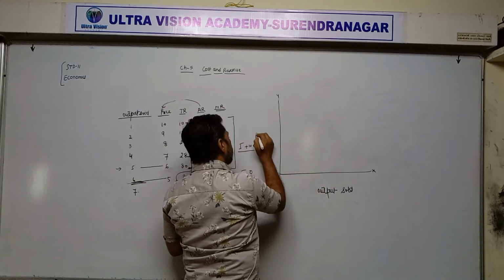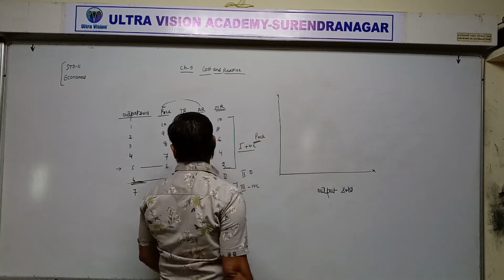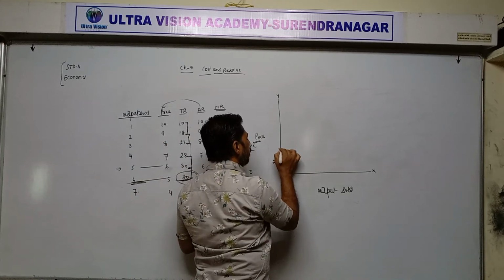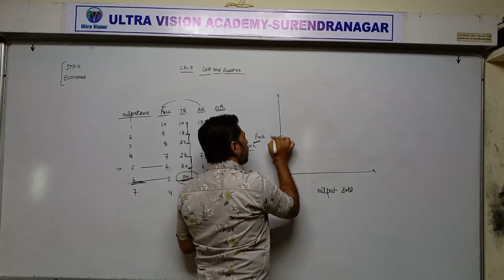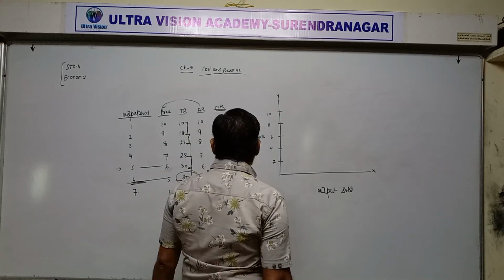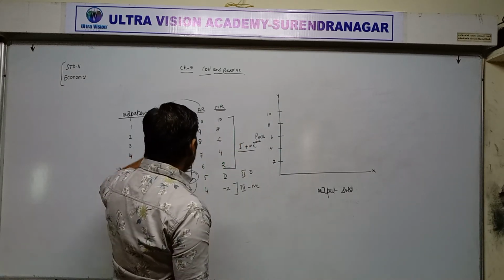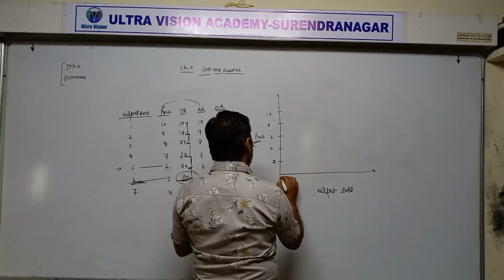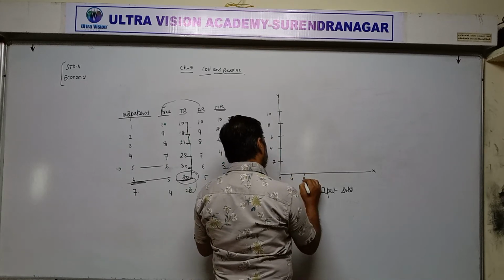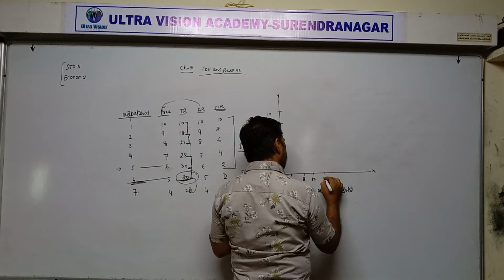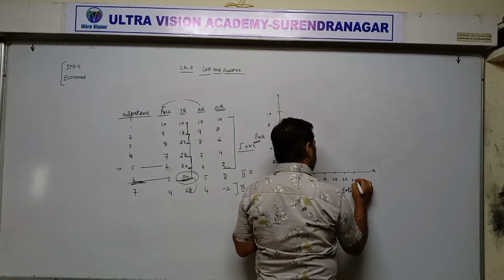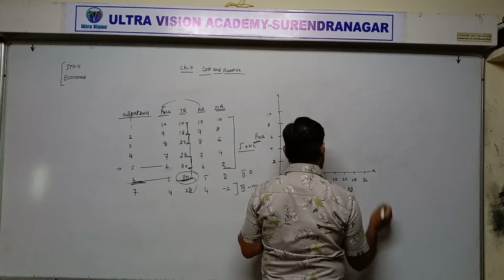Output sold, their price is 10, 9, 8, 7, 6, 5, 4. So 2, 4, 6, 8 and 10. Output sold, minimum is 0, then 4, 8, 12, 16, 20, 24, 28 and 30.